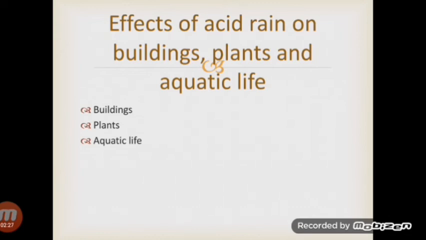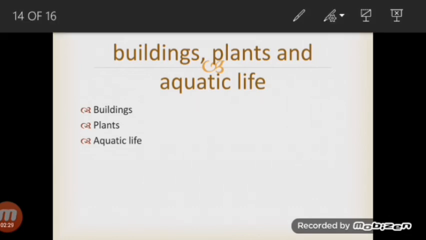Effects of acid rain on buildings, plants, and aquatic life. What are the effects of acid rain on buildings? Sulfuric acid and nitric acid, which are produced due to the reaction of sulfur dioxide and nitrogen dioxide with the water vapors in the atmosphere, cause acid rain. Acid rain reacts with metals and carbonates like marble and limestone. When this happens, metal bridges and stone buildings are damaged because they get dissolved by the reaction of acid rain with the metals and the carbonates of marble and limestone.